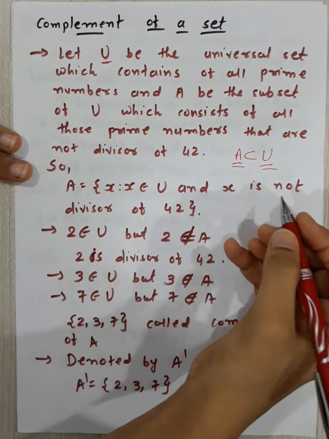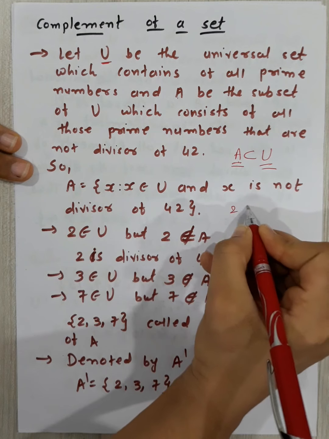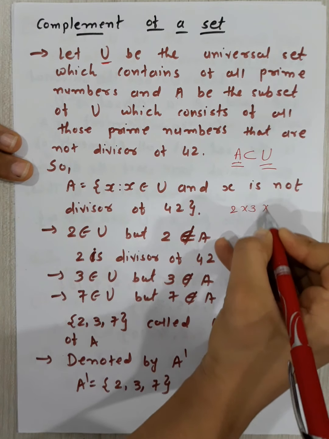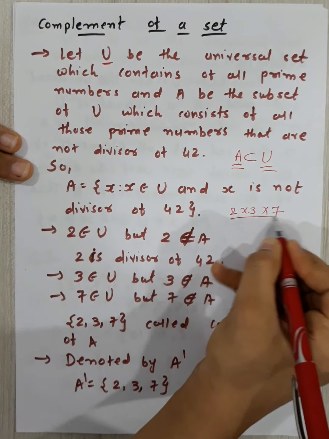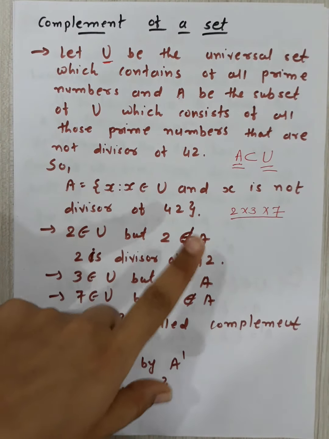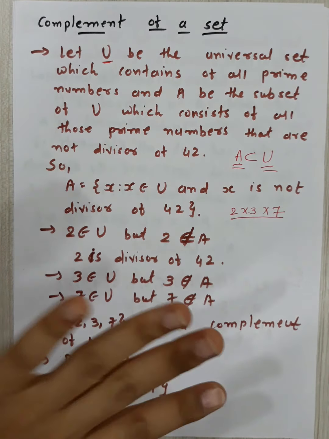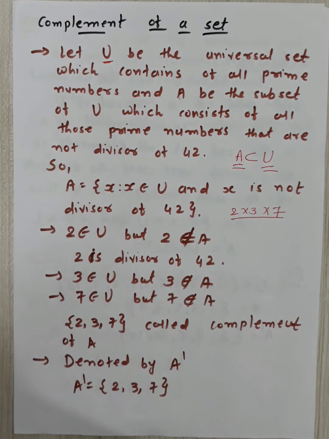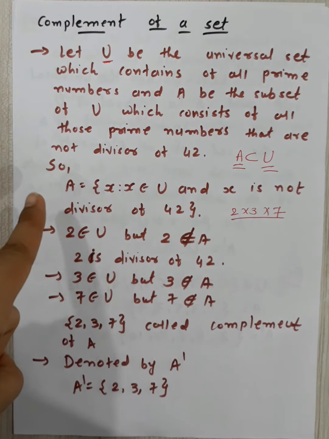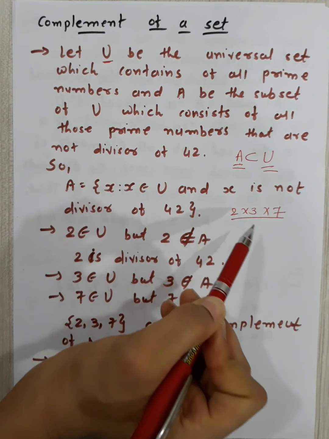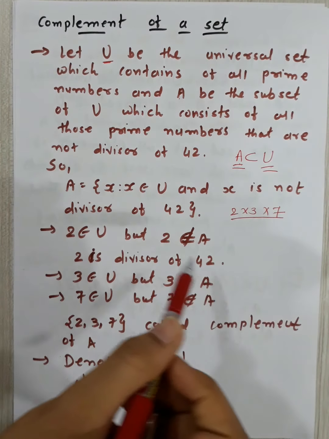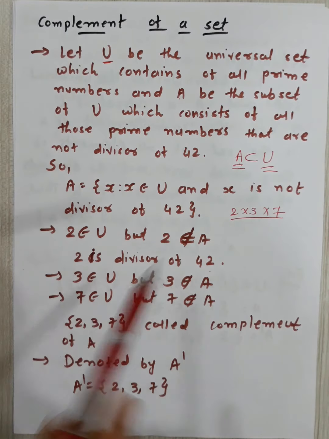Now 42, what are the divisors of 42? 2 3s are 6, 7s are 42. These are the divisors of 42. Now you have to write down in A, what is A? 2, 3, 7 के अलावा सारे एलिमेंट्स A में क्या होना नहीं चाहिए?